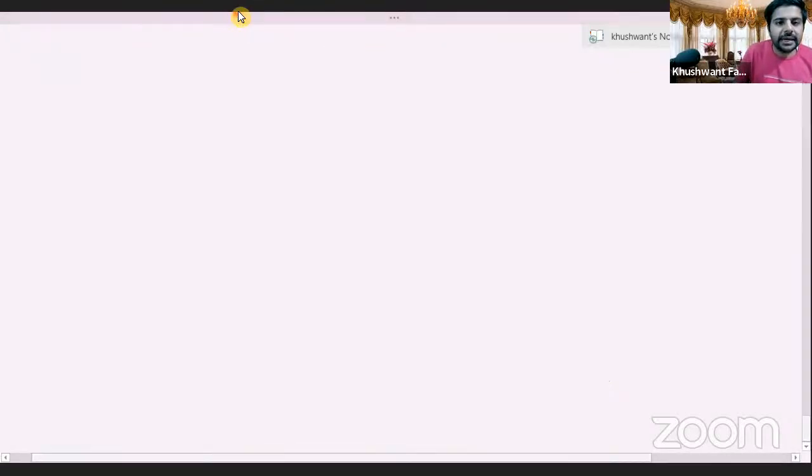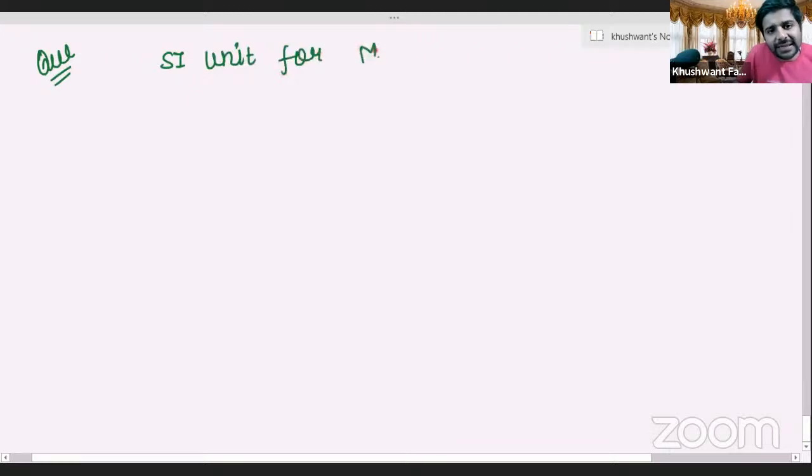Super. Now one more logic, this logic is also a pointer. You need to tell me what is the SI unit. What is the SI unit for moment of inertia?